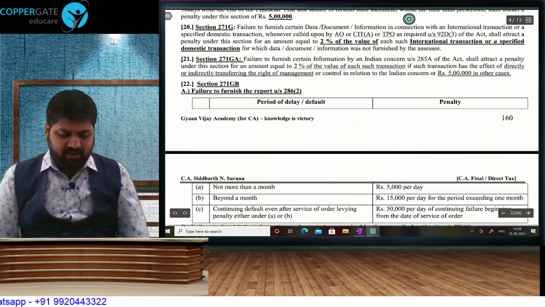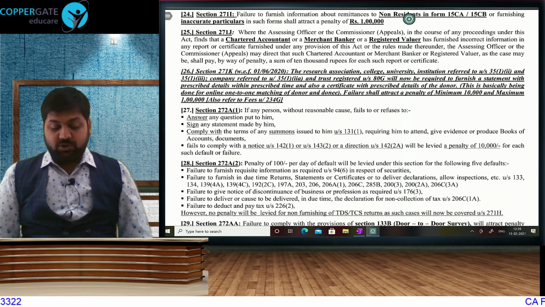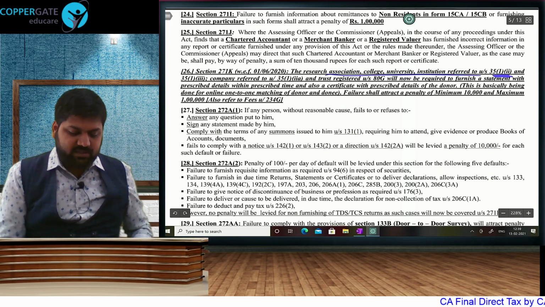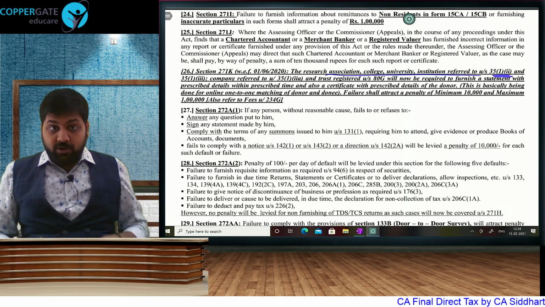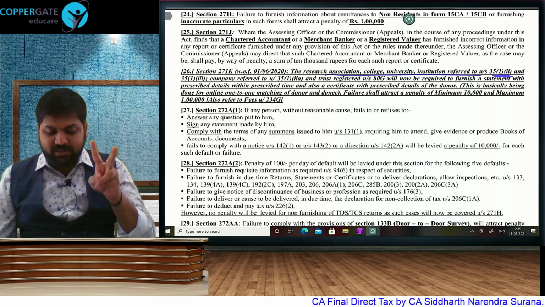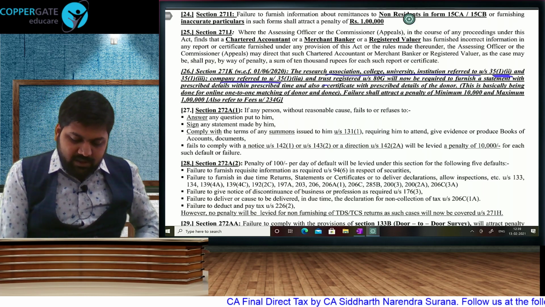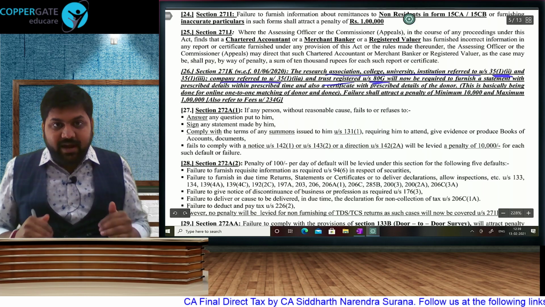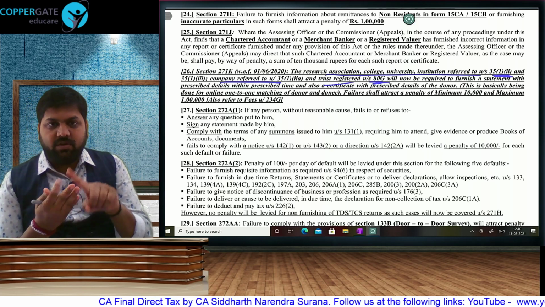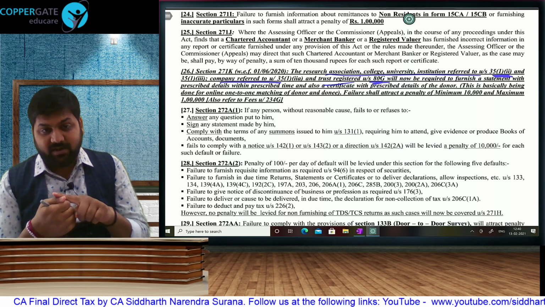And the second amendment that has taken place, the remaining we will do directly from the table, with effect from 1st June 2020. All the research associations, colleges, universities which get donations under section 35. So the donors give donations and they take the deduction under section 35. The college, association, university or company, or the charitable trust gets donations under 80G. So listen, we get tax benefits when we give money for scientific research to a college, association, university or company, we get benefit under section 35. And if we give donation to a charitable trust, we get benefit under 80G.